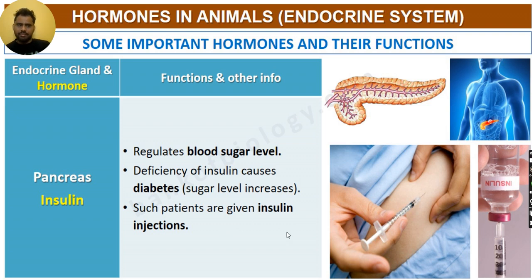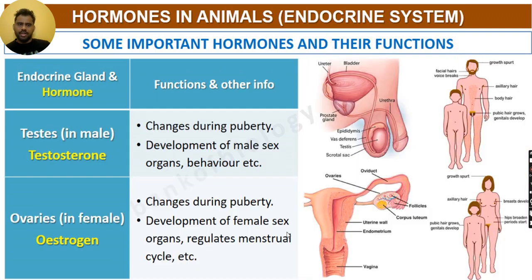Okay, I hope this concept is clear. Okay, now let us see some more important hormones and their function in the male body. We have testis in the male. In the testis, testosterone is produced. So what is testosterone? What is the function of testosterone? Testosterone brings changes during puberty. So development of male sex organs and the behavior, all these things come up.